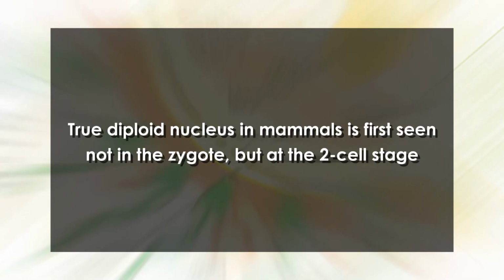However, instead of producing a common zygote nucleus, as happens in sea urchin fertilization, the chromatin condenses into chromosomes that orient themselves on a common mitotic spindle. Thus, a true diploid nucleus in mammals is first seen not in the zygote but at the two-cell stage.